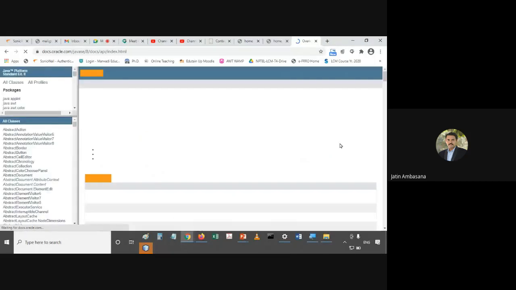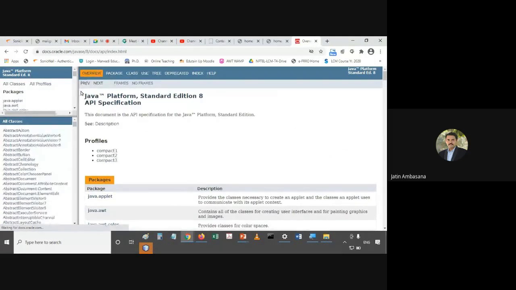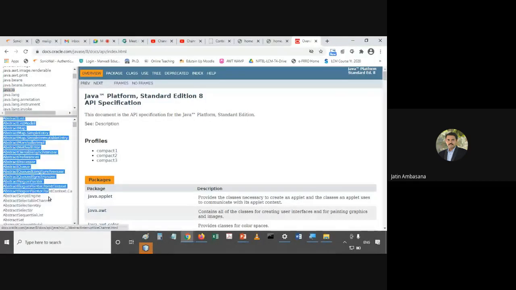See, this is API documentation. This is what I was talking about. This API documentation basically gives you all the APIs available. See, these are packages. These are what? Packages that are available in Java. For example, this java.applet package is used to display applet or use applet, and java.io is used to do input output, and all the classes are noted over here.